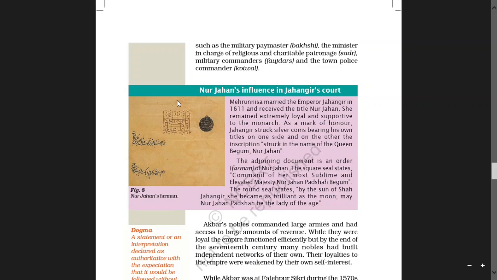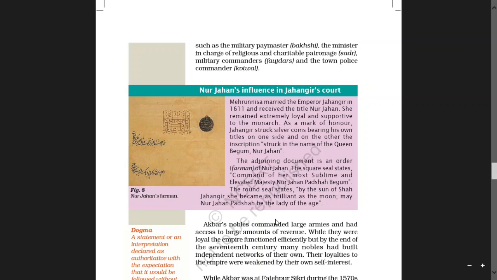So, boys, here Nurjahan's influence in Jahangir's court, you just go through this and read it, okay? Apart from this, towards the left margin of this page, boys, you find that some words are written in red color, that is dogma, you read it, okay?